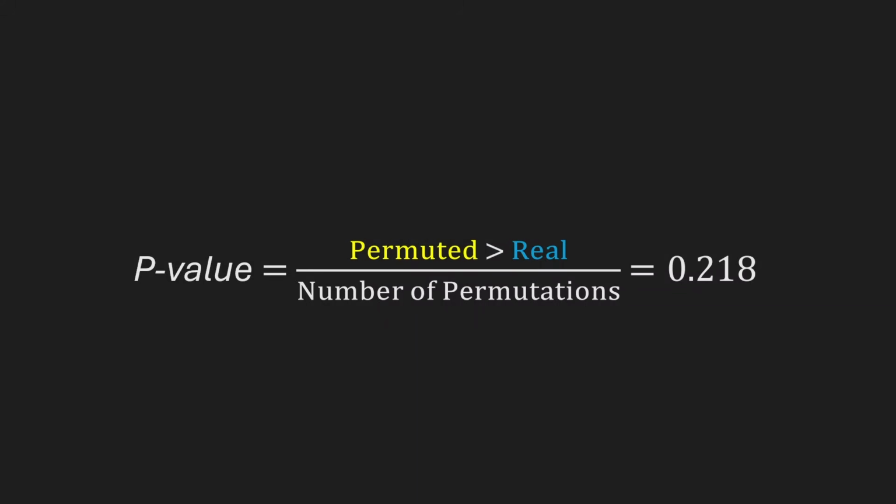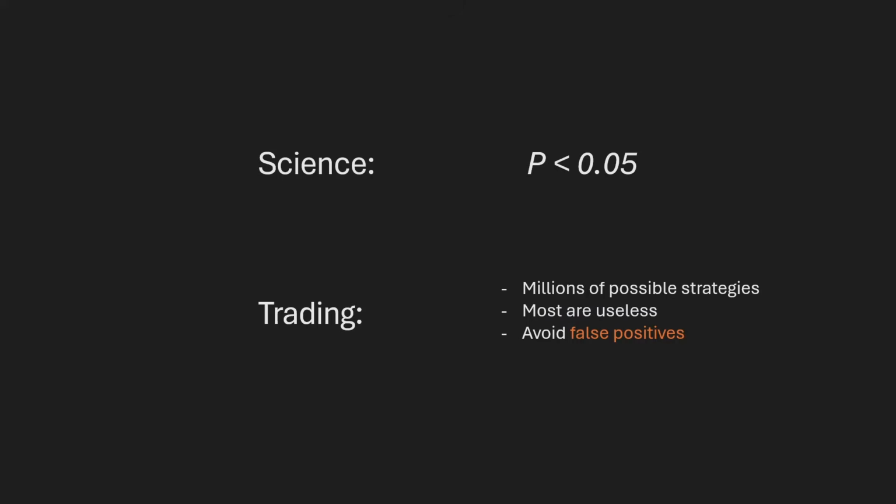So how low should your p-value be? In scientific literature, a p-value below 0.05 is considered statistically significant. That means there's less than a 5% chance that the result is due to luck. But for trading, I recommend being stricter. There are millions of possible strategies you could test, and most of them are completely useless. If you use 0.05 as your threshold, you'll end up with a lot of false positives, strategies that look good but are actually just lucky. I personally like to use a p-value of 0.01 or even lower. This gives you more confidence that you found something real, but the exact cutoff is not super important. It depends on the rest of your backtesting setup and on your personal preferences.